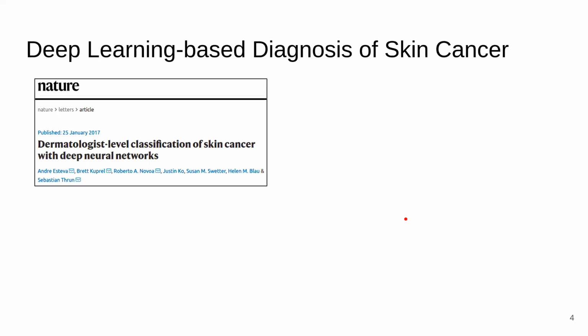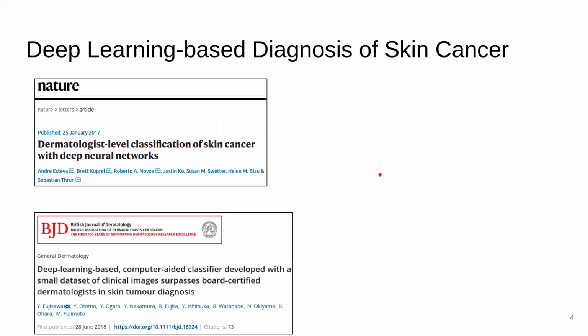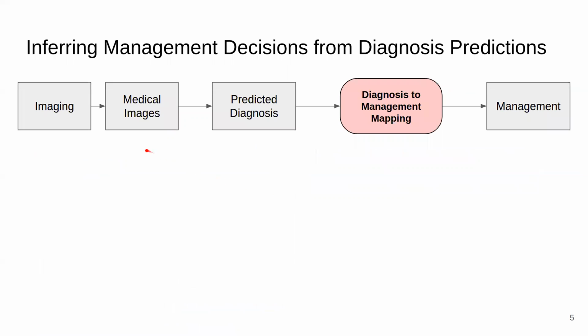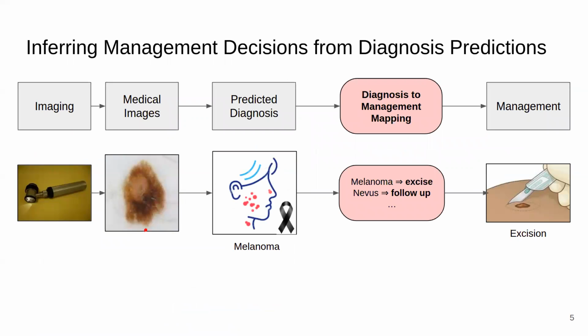So in the past few years, we have seen that deep learning based diagnosis of skin cancer has become quite accurate. We have these papers in the last 2, 3 years, which show that they are performing competitively when compared to dermatologists. And so if we modify the pipeline a bit, we have images from which we predict the diagnosis. And then if there exists a diagnosis to management mapping, we can then infer the management. So for example, for these lesions, we can have a mapping, say if it's a melanoma, excise the lesion, if it's a nevus, follow up, and so on.